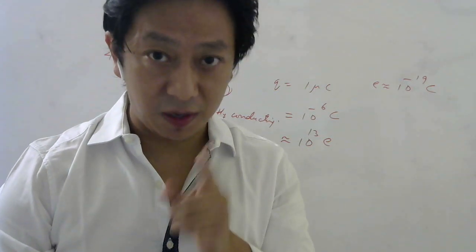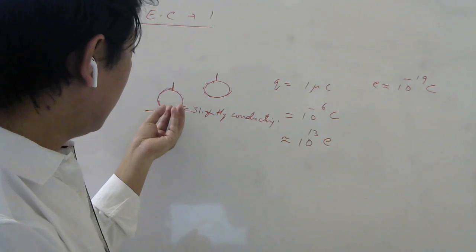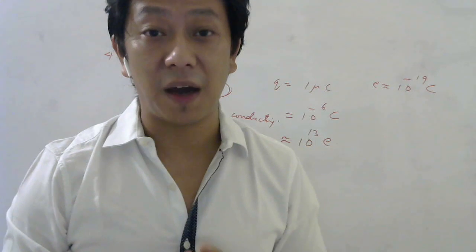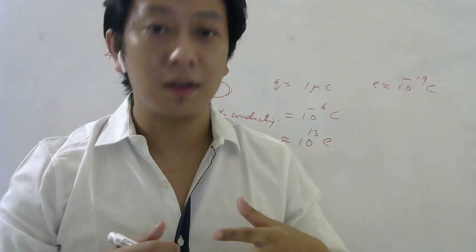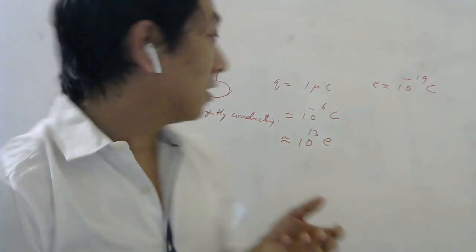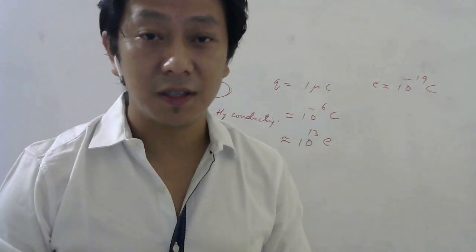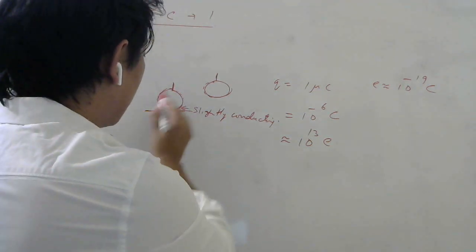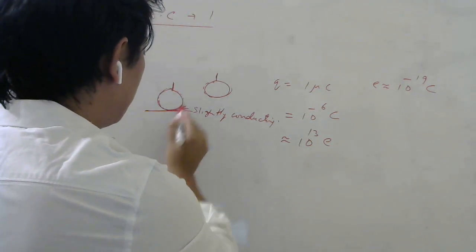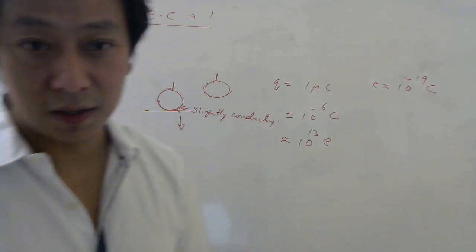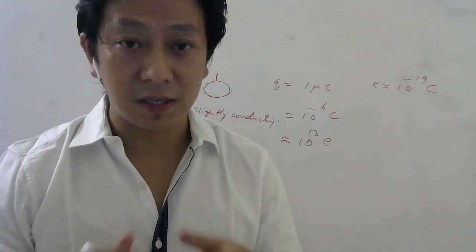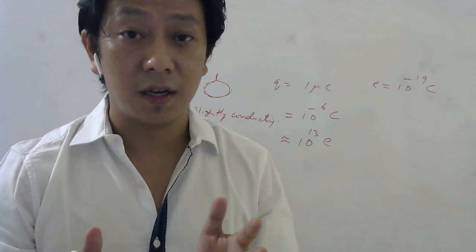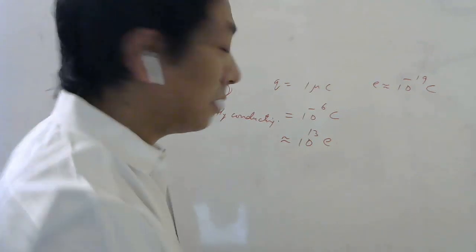And when that breakdown happens, this charge will suddenly leak to the ground, and that sudden flow of charge into the ground will create a spark. And that spark, if it is much higher than the safety values, then it may result in fire. So for this purpose, we make this slightly conducting, so that whatever charge accumulates on the tires will run to the ground. So it continuously keeps running to the ground instead of suddenly flowing out into the air if the air becomes conducting. So let me try to explain this in a little more detail.